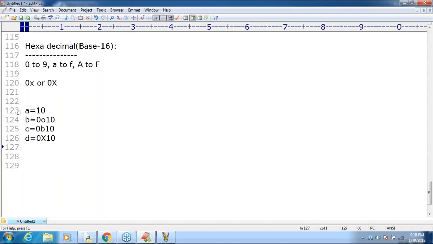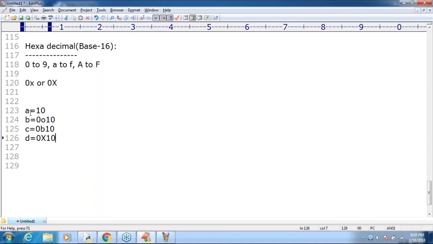If I print a, b, c, d, what are the corresponding outputs? First one is 10. Second one is 8, because octal converts to the number 8. Next, binary 10 converts to 2. Next, hexadecimal 10 means 16.